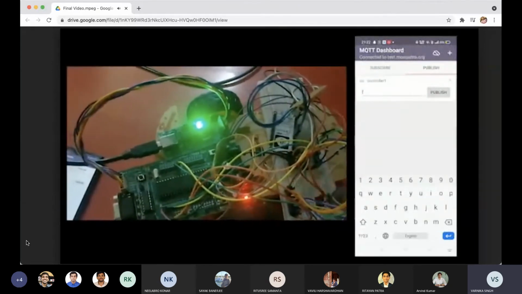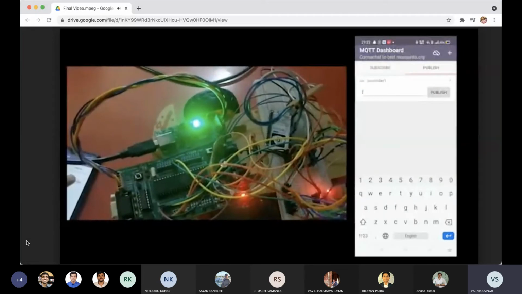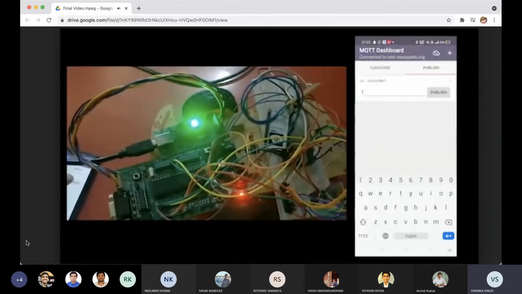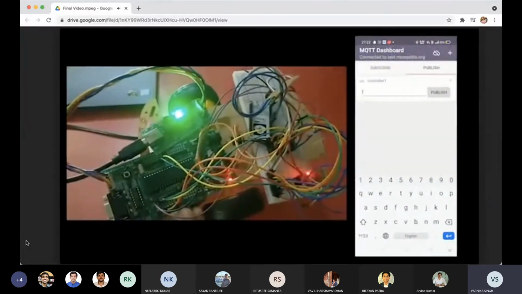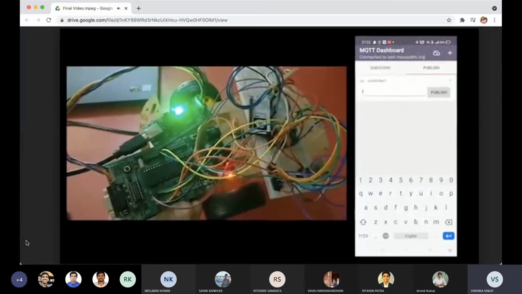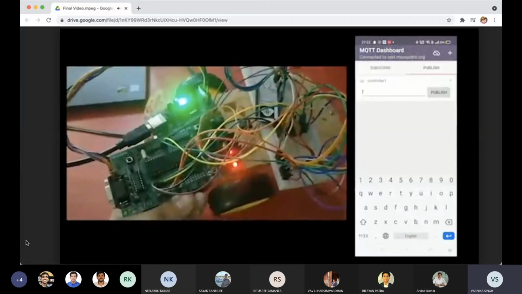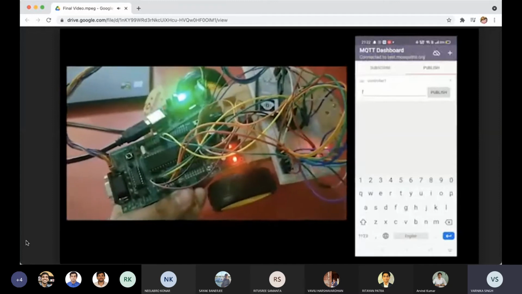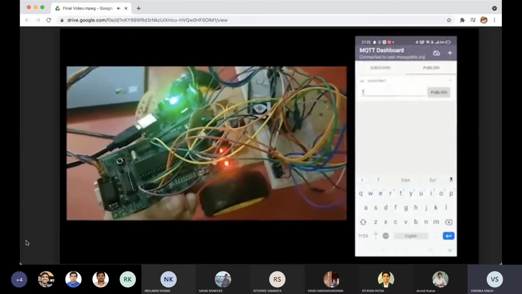So here is our first input as F, so that the motors will move accordingly. As you can see, I have given input as F, so the motors are driven in the forward direction. Now I will give B as the input.